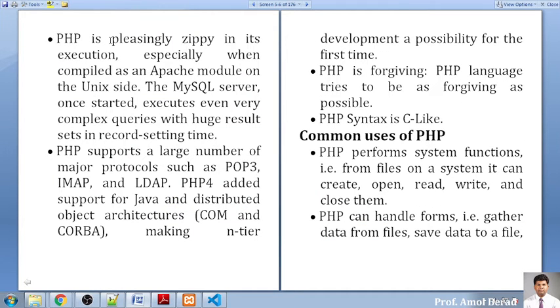Now PHP is very fast in its execution, especially when compiled with Apache modules. Whenever you are working on the Unix side, it is encapsulated, and we are not on that platform, so that is not an issue, but it is more efficient on the Apache module also. Once the MySQL server is started, you can execute each and every complex query, and huge data can be fetched and displayed in a very systematic way with the help of PHP. Whenever you are working with complex queries and huge results, in those situations it is always preferred to go for PHP.